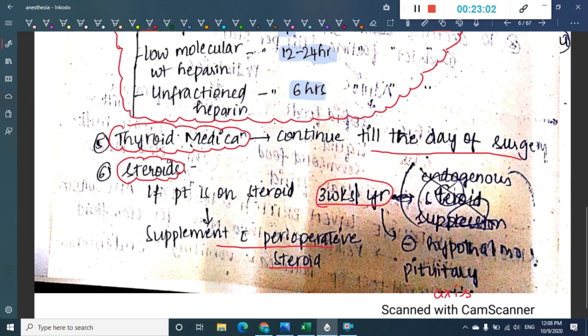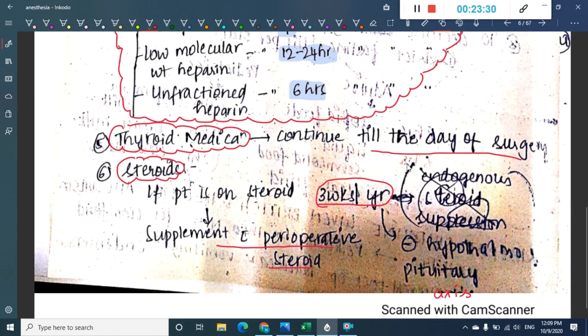But in patients who have been continuously using steroids for the last 3 weeks, it would have caused inhibition of the hypothalamo-pituitary axis. Because this axis is inhibited, the normal stress reflex does not occur and cortisol will not be produced.